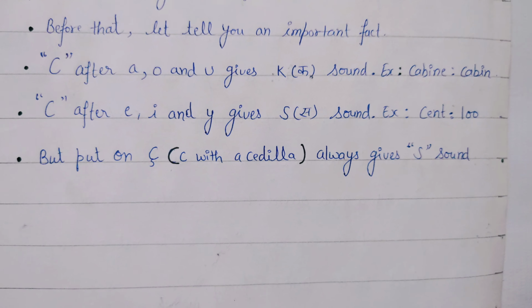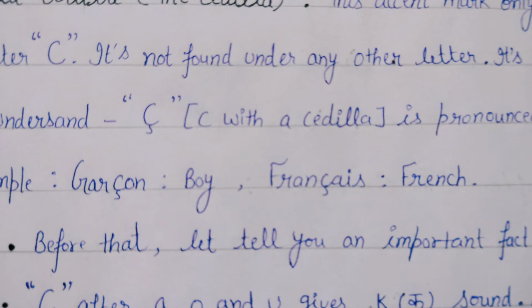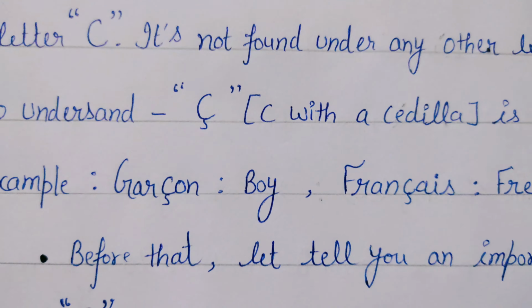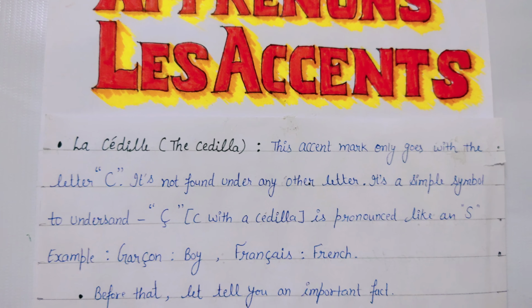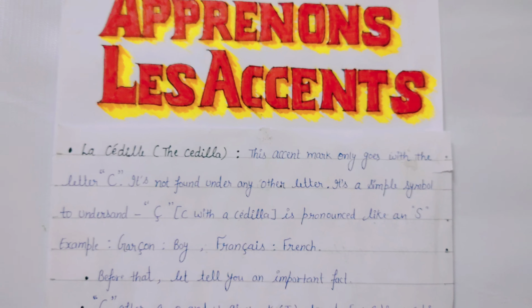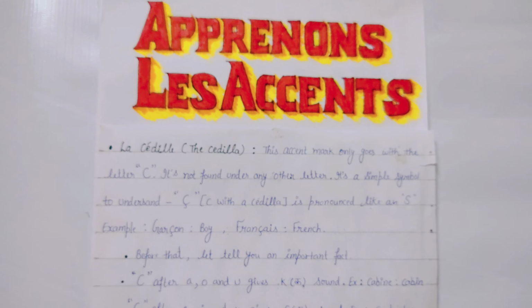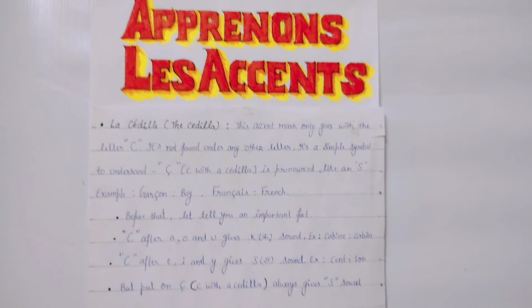C with the cedilla always gives an S sound. For example, garçon, it means boy. C after O would not be pronounced like garcon, because C with this accent is the case of garçon, not garcon.